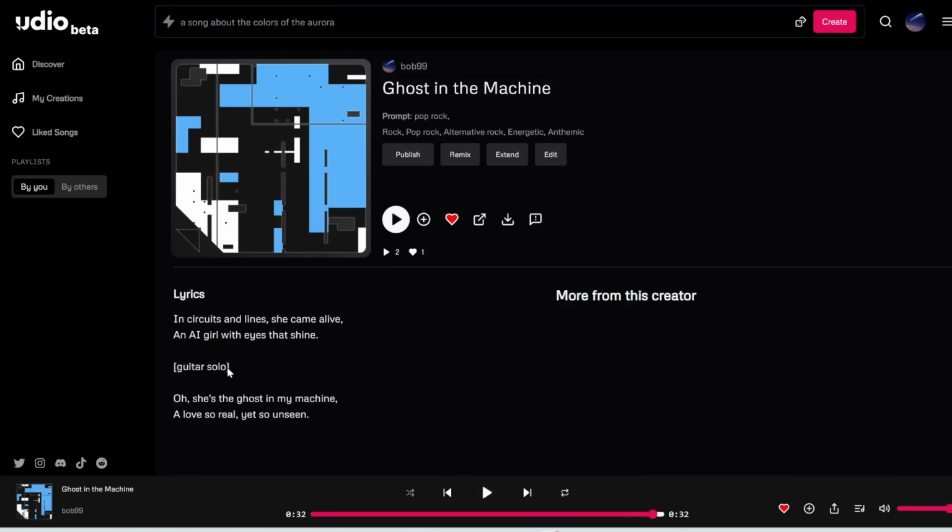Perfect, so you can hear a really clear guitar solo in between these two sections. Now note that if you do decide to add an instrumental solo to a generation, make sure you reduce the amount of lyrics so that everything can fit within 33 seconds.